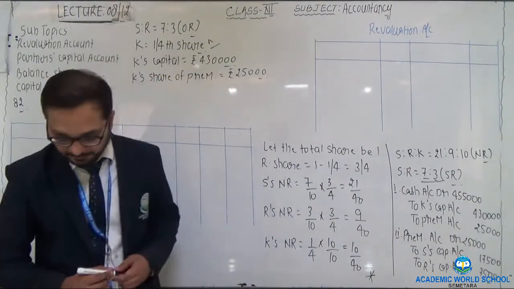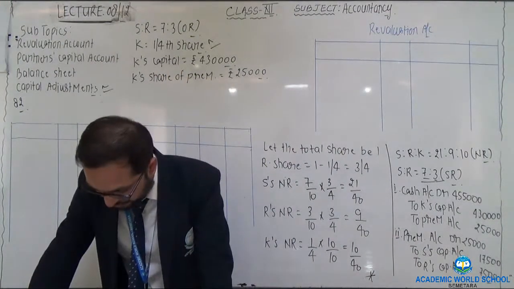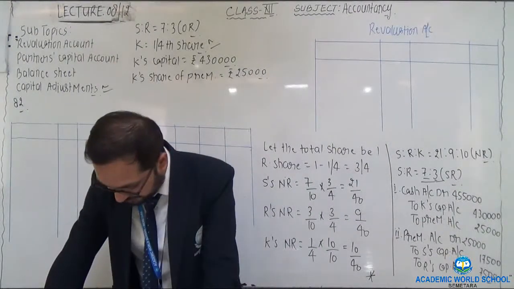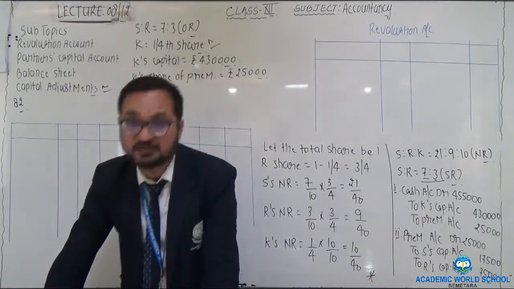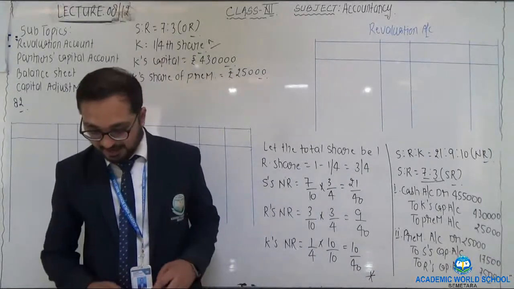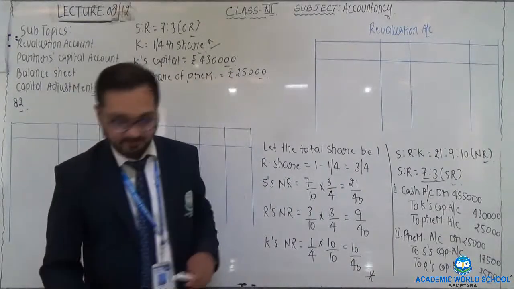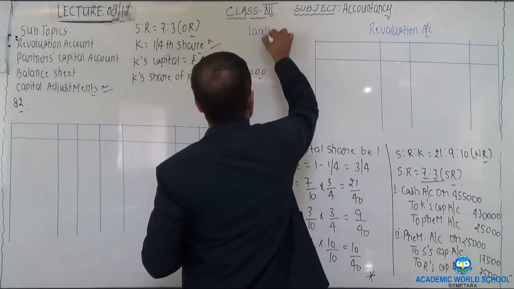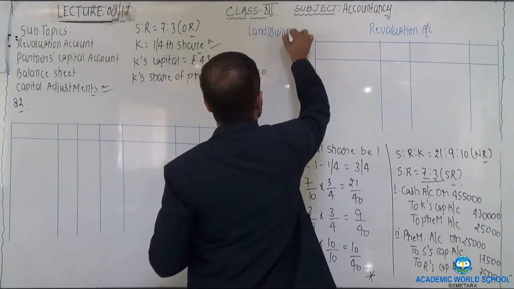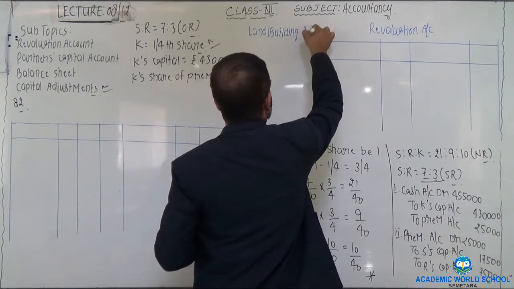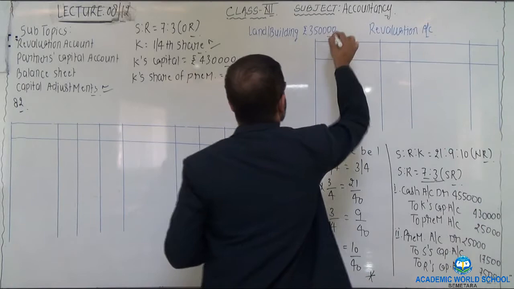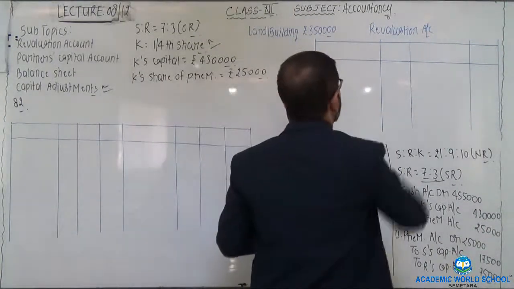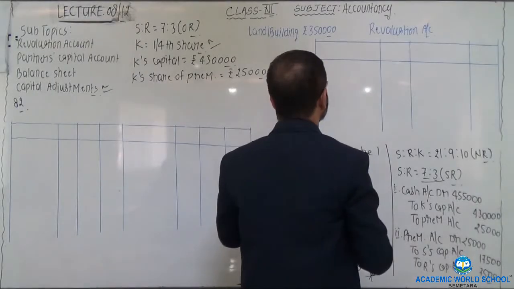Now after completing these working notes, next step would be preparation of revaluation account. One balance sheet is given in the question itself. We need to prepare revaluation account. First adjustment in this regard is value of land and building will be appreciated by 20%. Value of land and building in the above balance sheet is given as rupees 3,50,000.